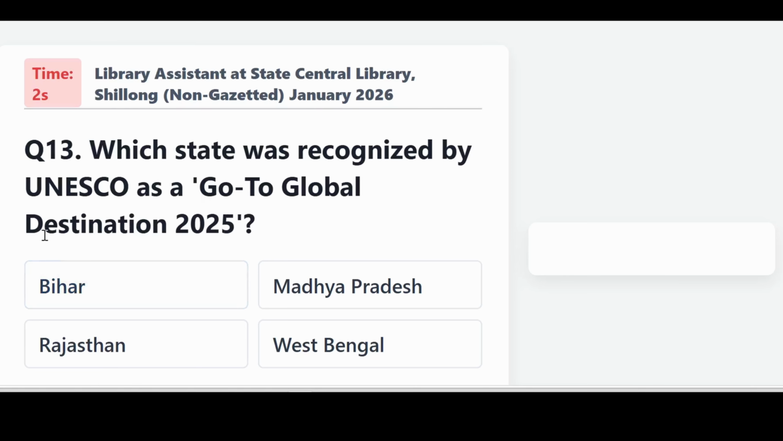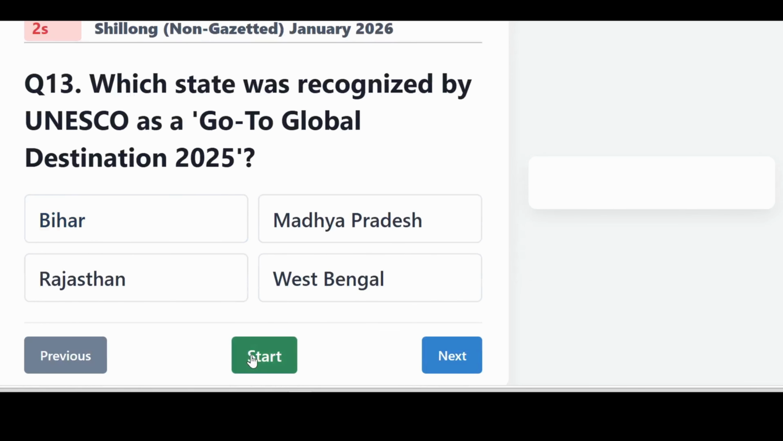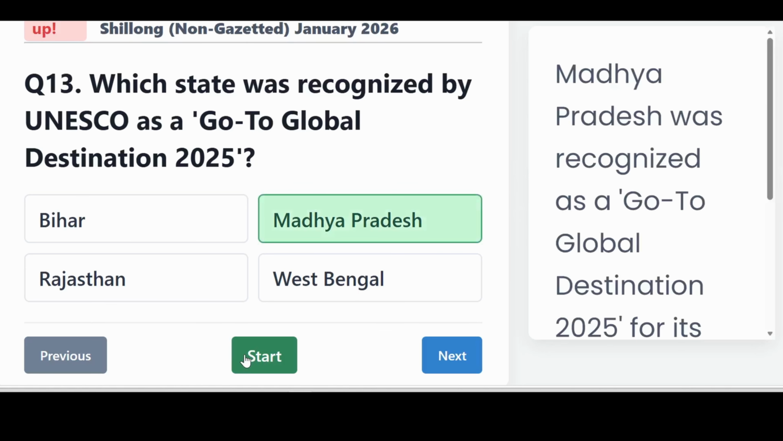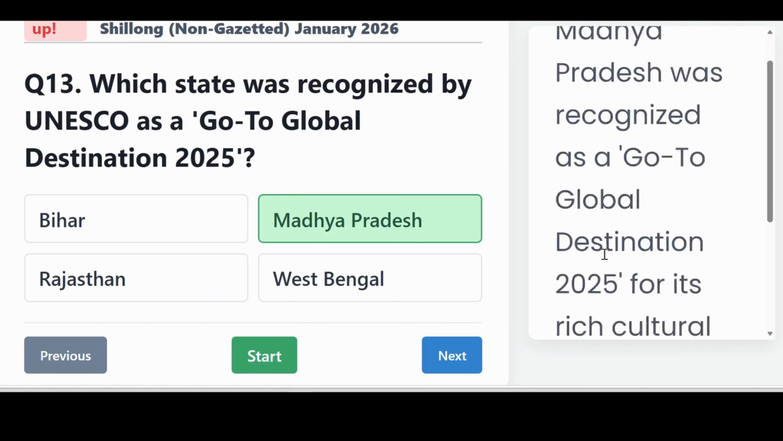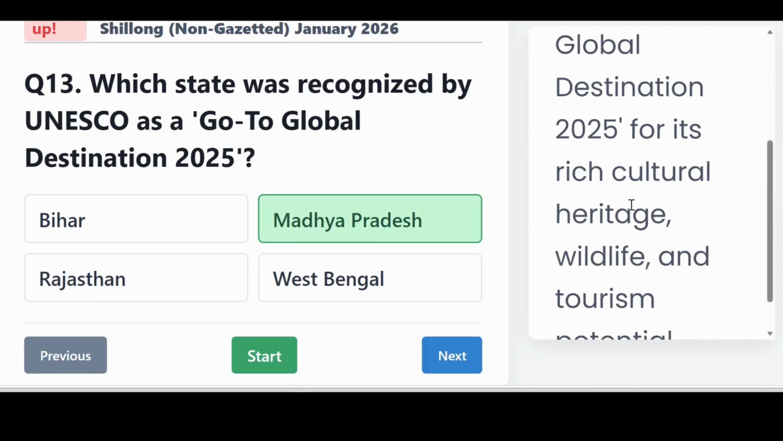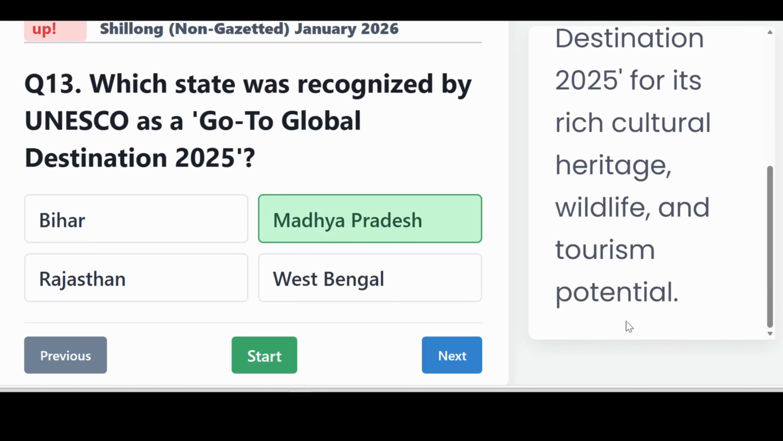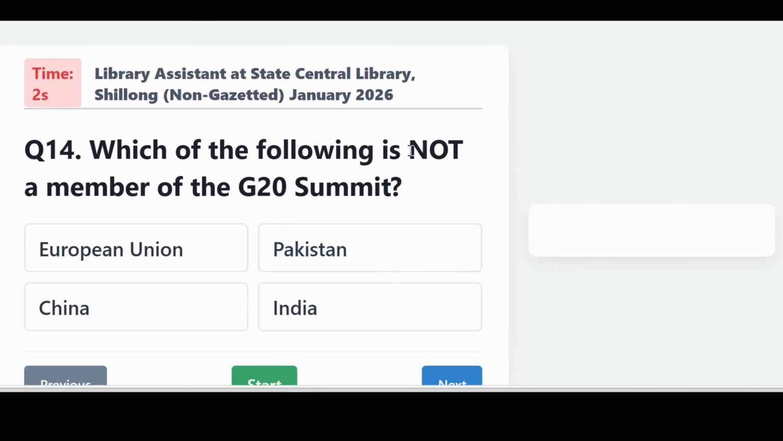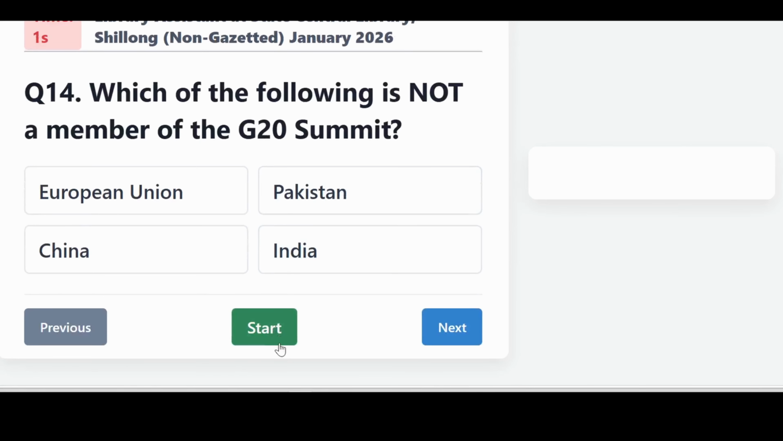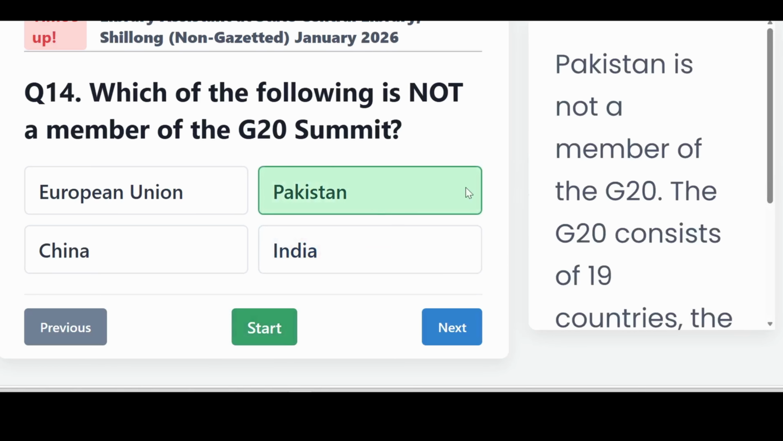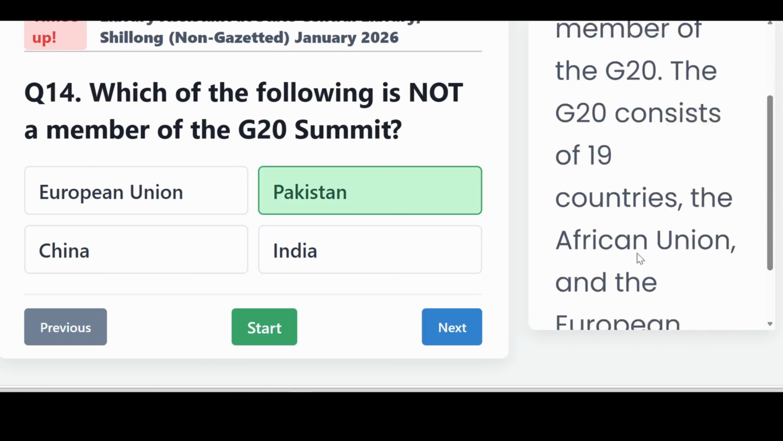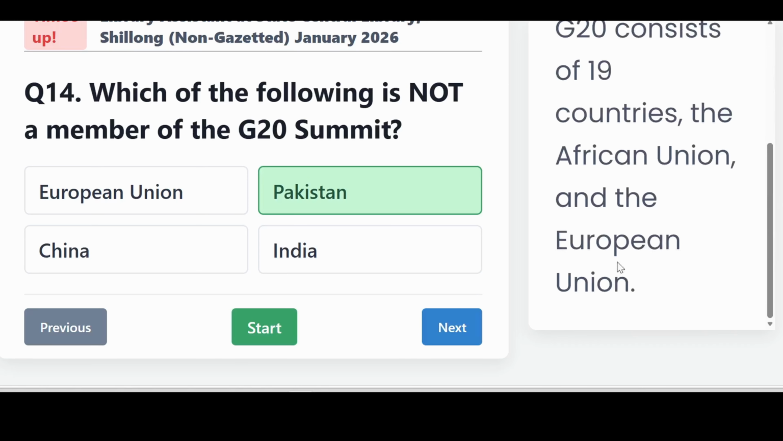Which state was recognized by UNESCO as a must-go global destination of 2025? It is Madhya Pradesh. Madhya Pradesh was recognized as a must-go global destination 2025 for its rich cultural heritage, wildlife, and tourism potential. Which of the following is not a member of G20 summit? It is Pakistan. Pakistan is not a member of the G20. The G20 consists of 19 countries, the African Union, and the European Union.